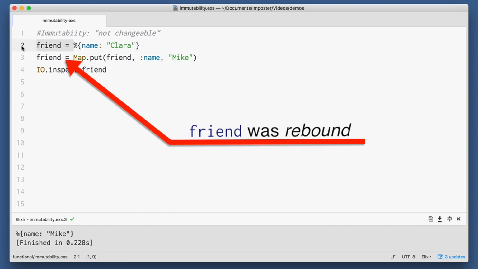Elixir provides some helpful features which you don't find in more strict functional languages. For instance, in Erlang, the functional language that Elixir is based on, you can't do what we just did, which is rebinding the friend variable. You would need to create a whole new variable, something like renamed friend, to hold the result of Map.put. Elixir is a little less strict, so it looks like we're changing the friend variable.